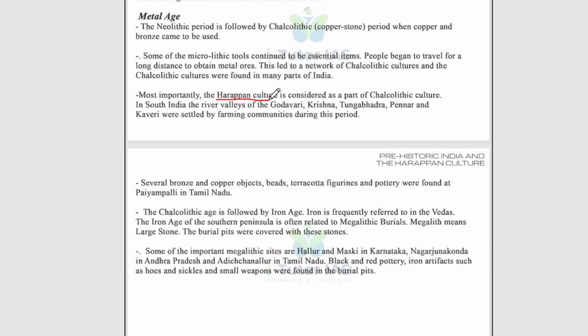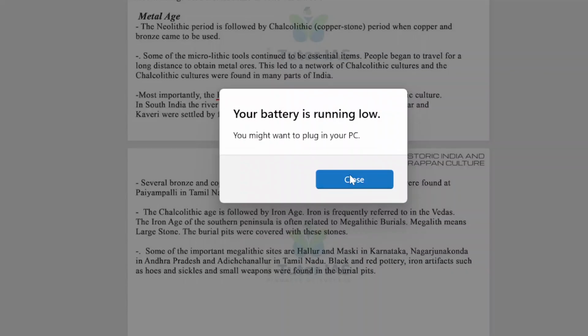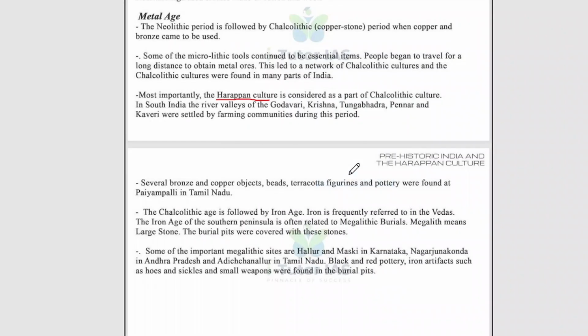The Iron Age of the southern peninsula is often related to megalithic burials. Megalith means large stone, and the burial pits were covered with these stones. Some of the important megalith sites are Hallur and Maski in Karnataka, Nagarjunakonda in Andhra Pradesh, and Adichanallur in Tamil Nadu.